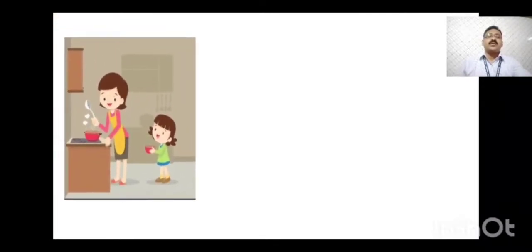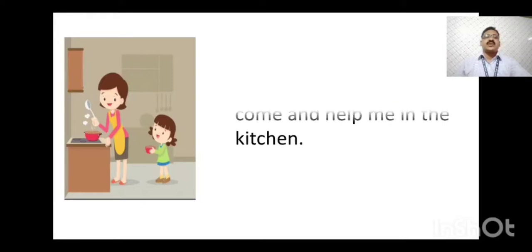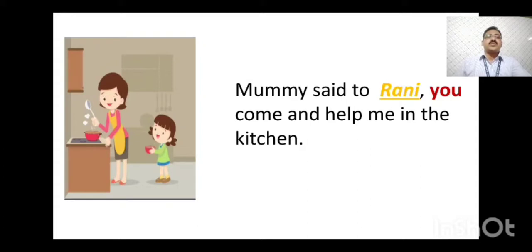Next, here one girl or child is talking with her mother. What is the sentence? Mummy said to Rani, you come and help me in the kitchen. Rani is the girl with whom mummy is talking. So you can use the pronoun you in place of Rani now.